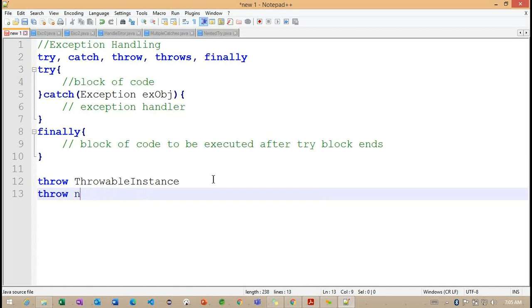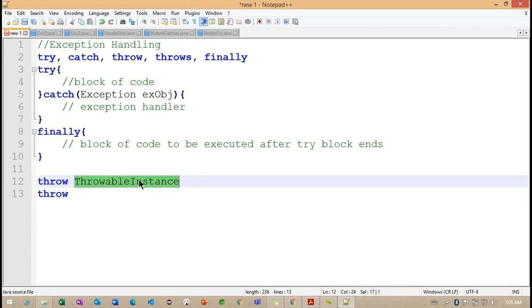What throwable instances do we have? Arithmetic exception, null pointer exception, array index out of bounds exception, illegal state exception. We have different types of exceptions that we can define. Otherwise, if I create a custom exception, we can also throw custom exceptions using this throw keyword. But we cannot use primitive data types as the throwable instance, and we cannot work with string and object.